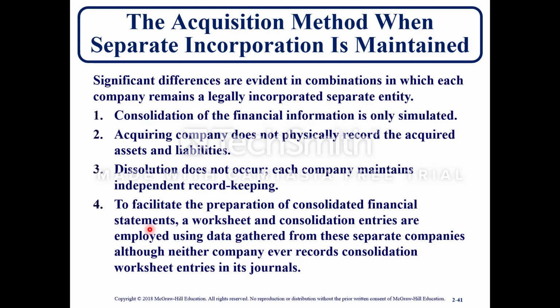Acquiring company does not physically record the acquired assets and liabilities. Dissolution does not occur. Each company maintains independent record keeping. To facilitate the preparation of consolidated financial statements, a worksheet and consolidation entries are employed using data gathered from these separate companies, although neither company ever records consolidation worksheet entries in its journals.